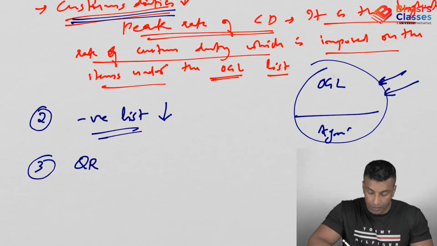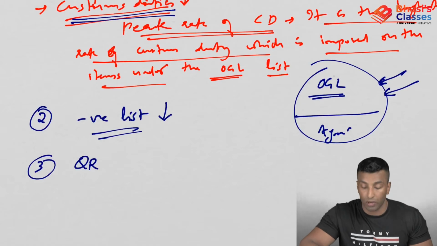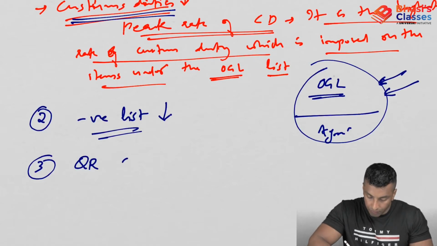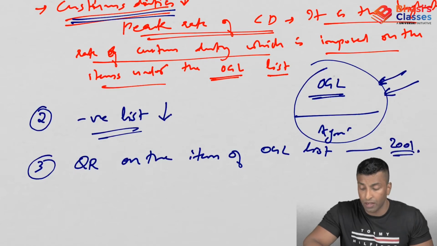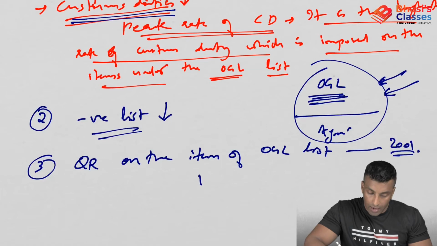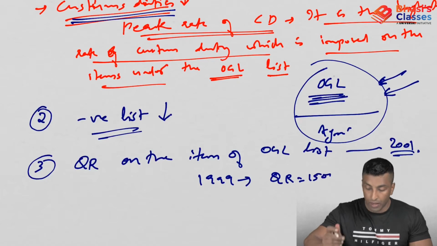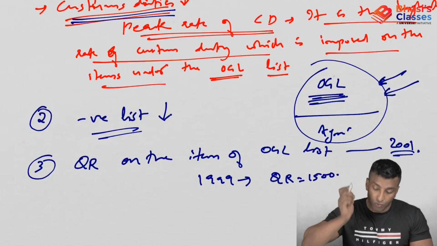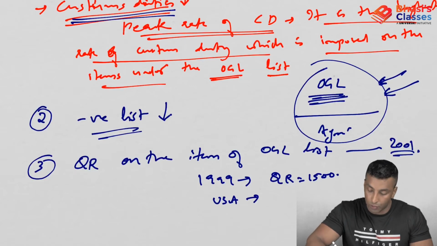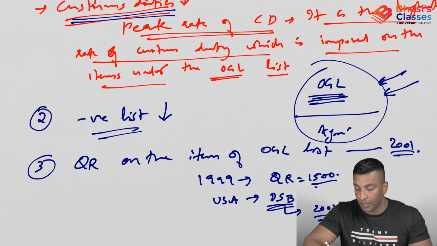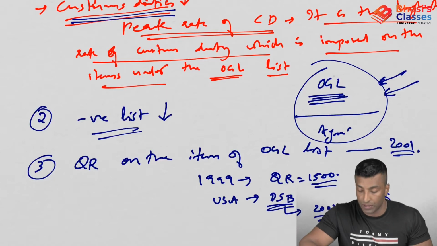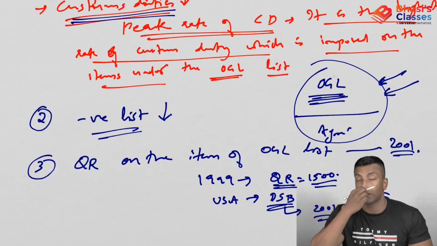Third one, quantitative restrictions on the OGL category have been abolished. Quantitative restrictions on the items of the OGL list were abolished in 2001. So the quantitative restrictions are no more there. See, in 1999 we had quantitative restrictions on around 1500 items, and as per WTO norms it was not allowed. So what happened is the USA sued India in the dispute settlement board of WTO, and after that in 2001 we reduced this number to half. So quantitative restrictions were abolished later.